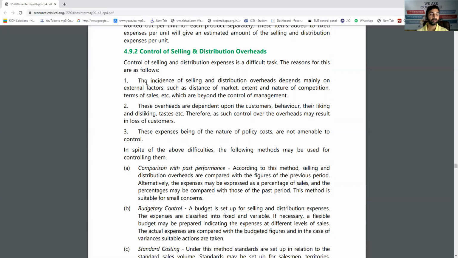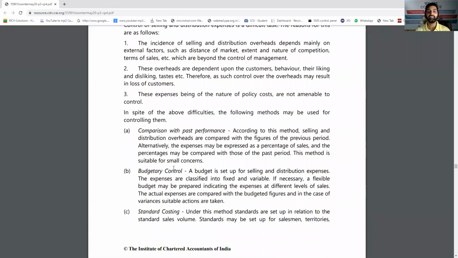Many times the customer focus changes, customer choice changes, and again you have to come up with some new advertisement plan. So that's why it's very difficult to control, and there is no base, there is no logical reasoning for any advertisement. And the most important point is there is no direct ROI from advertisement or selling and distribution overhead. So we cannot control, we cannot predict. Still, some efforts are made.